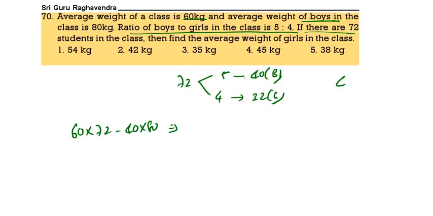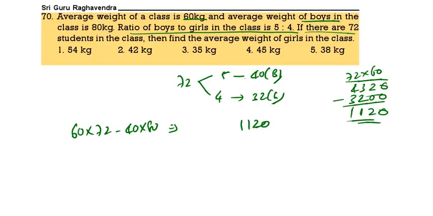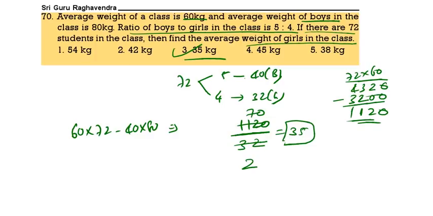That is 3,200. 72 into 60 is 4,320. 4,320 minus 3,200, we get 1120. 1120 is the total weight of all girls. How many girls are there? 32 girls. Now if you do the calculation, 16 twos, 16 sevens, that is 35. So 35 kgs is the average weight of all the girls. So option 3 is the correct answer.